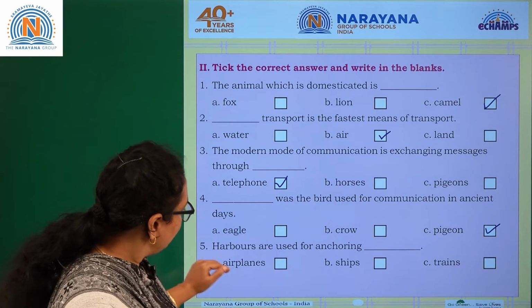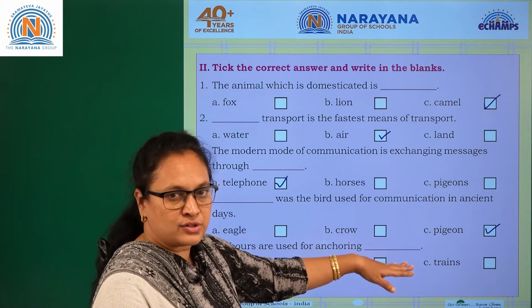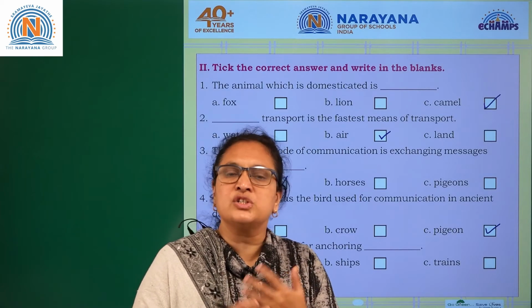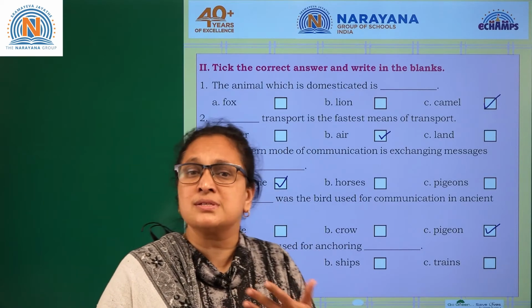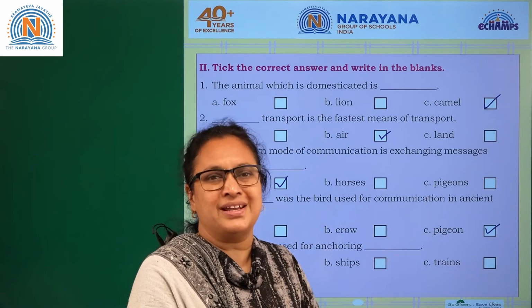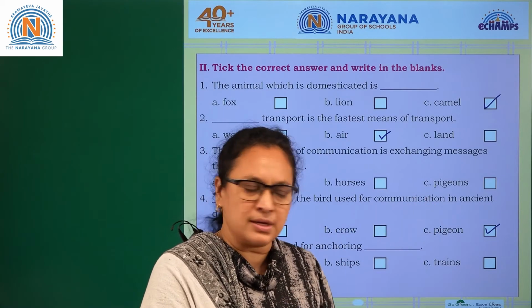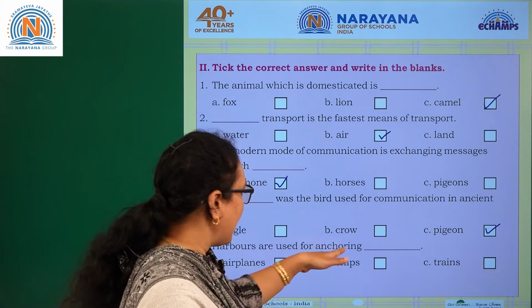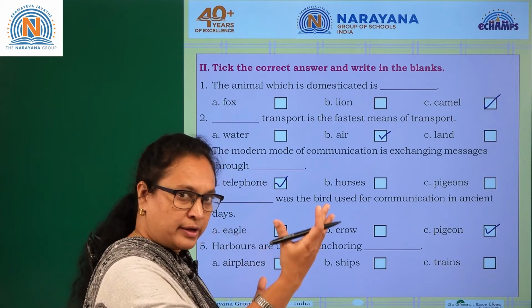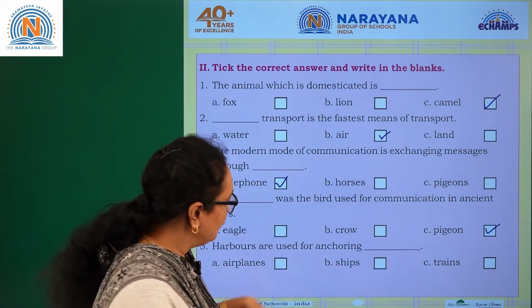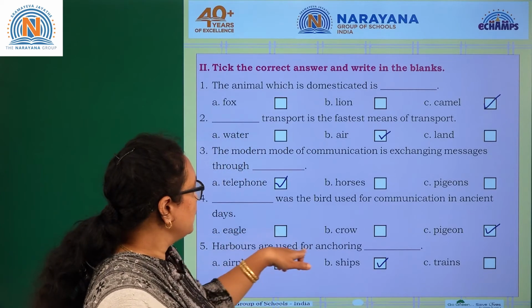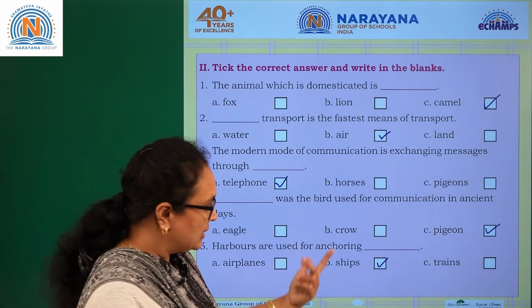Coming to the fifth one. Harbors are used for anchoring dash. Well, harbors are where a ship stays for rest, like you have a bus stand or you have an airport, they take rest there. When the ship takes rest, unloading and loading, everything happens there. So what are harbors for? For the ships, I said, right? So let's see. Aeroplanes, it's in the airport. So the answer goes for ships. You have another option, train in the railway station. So harbors are used for anchoring ships. Is it clear, children? Let's go for the next slide.